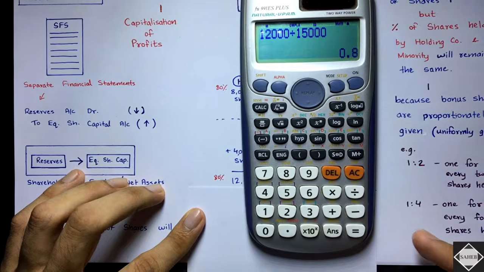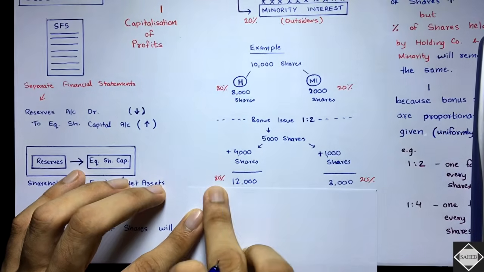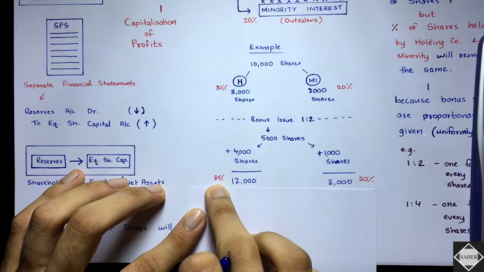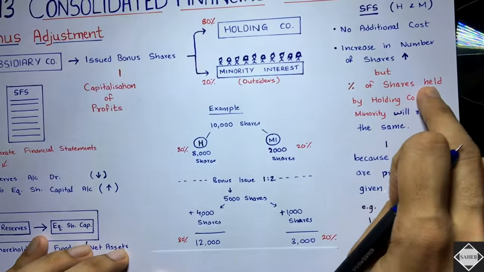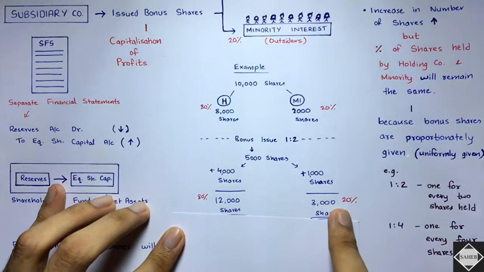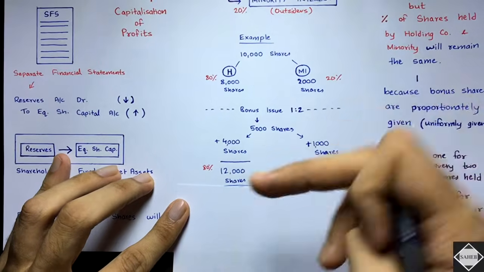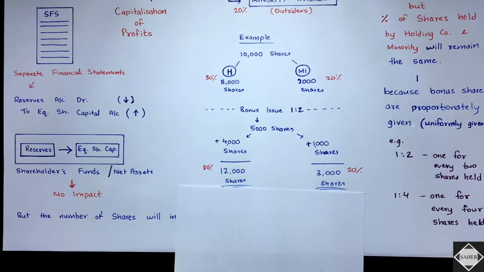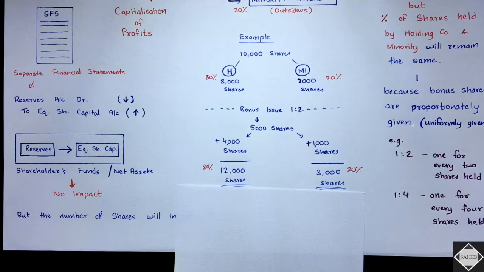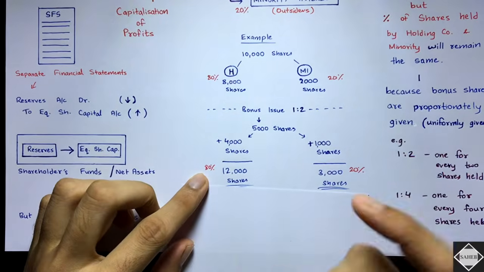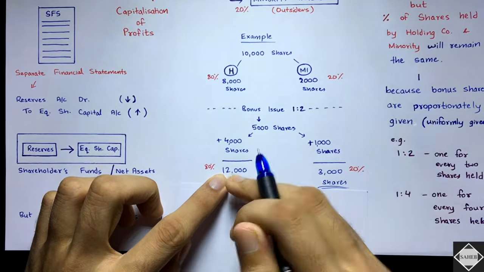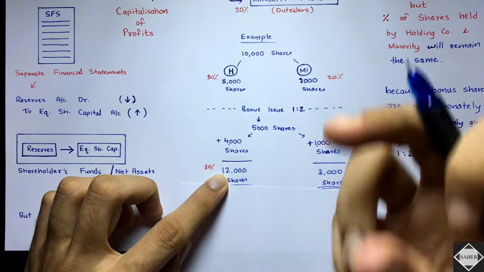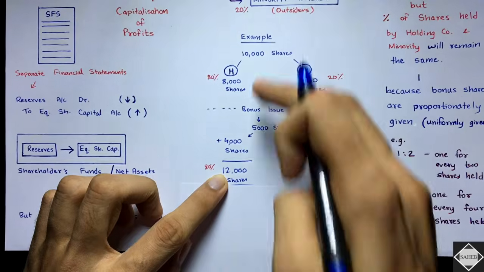0.8 means 80%. You see, still the percentage of holding is same. Yeah, the percentage of shares held by holding and minority will remain the same even after the bonus issue. But when you calculate, you have to calculate properly, otherwise you will mess up. See properly, when I calculated this 80%, what did I do? I took 12,000 divided by the total number of shares after the bonus, 10 plus 5.